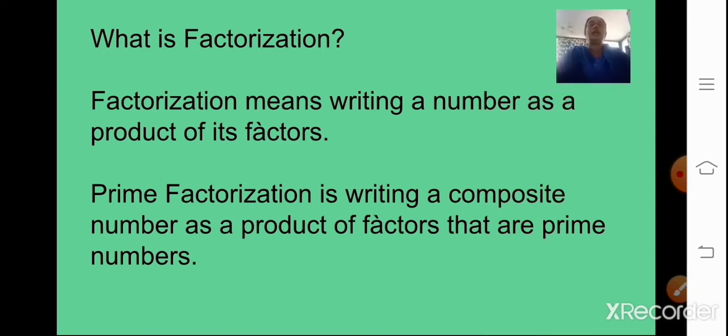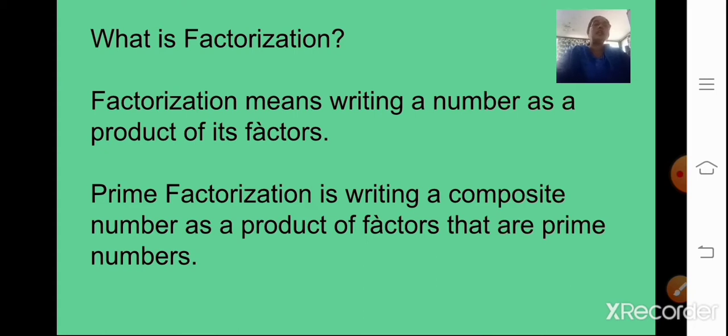Now what is factorization? Factorization means writing a number as a product of its factors. If I take any number and write it as a product of two of its factors, that is known as factorization.